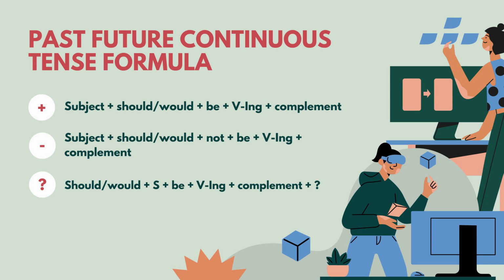The formula of past future continuous tense is as follows: 1. Positive: subject plus should or would plus be plus verb-ing plus complement. 2. Negative: subject plus should or would plus not plus be plus verb-ing plus complement. 3. Interrogative: should or would plus subject plus be plus verb-ing plus complement.